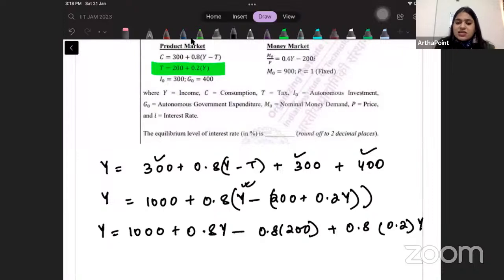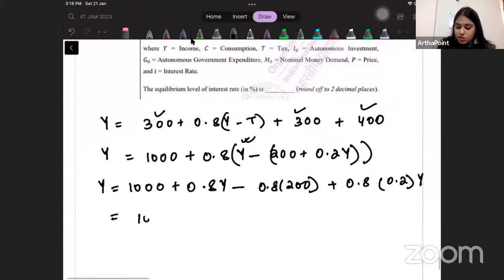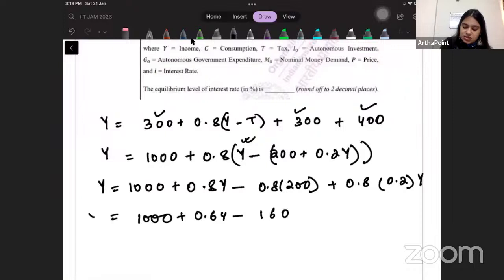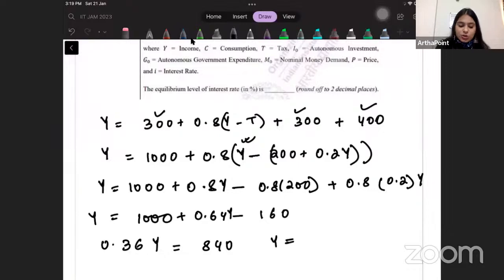Y minus 0.2Y would have been 0.8Y, into 0.8 would have been 0.64. So 1000 plus 0.64Y minus 160 is Y. So 0.36Y gives me 840, and the value of Y that you will get from here will be 2333.